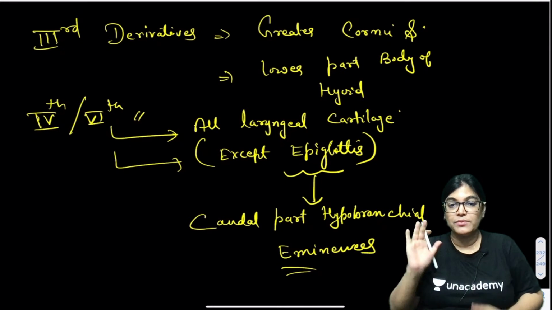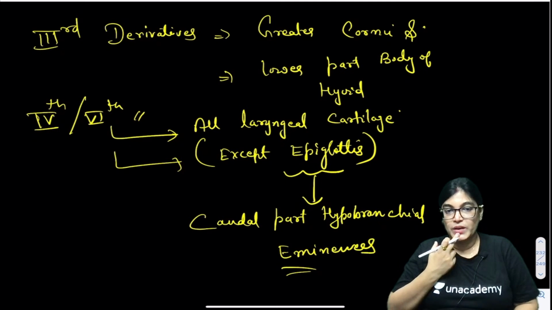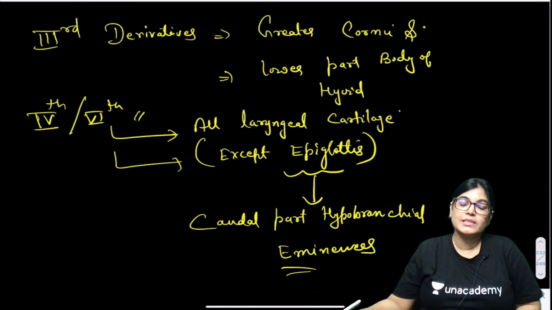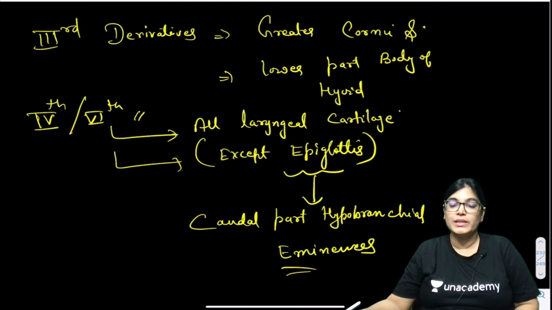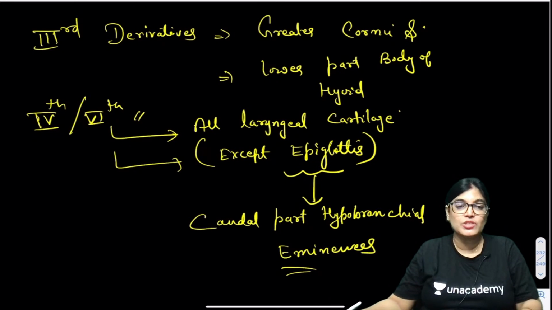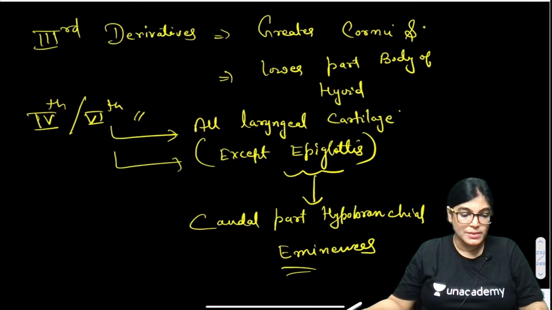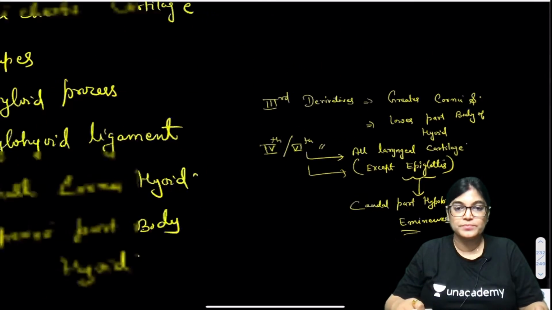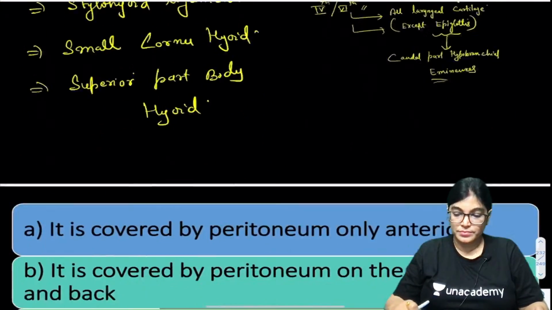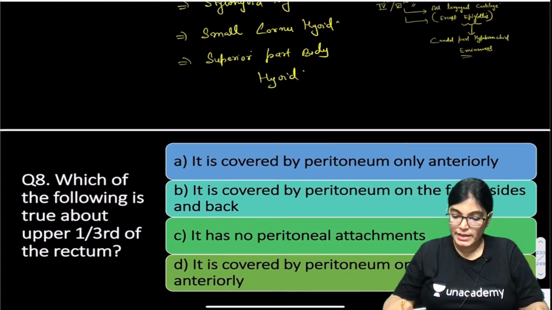Epiglottis is a leaf-like flap which is lying on the posterior aspect of tongue. Rest all cartilage, whether it is thyroid, cricoid, arytenoid, corniculate, or cuneiform cartilage, all the laryngeal cartilage is derived from fourth and sixth arch. So, done. Can we move on to the next MCQ, that is MCQ number 8? So let's move on to the 8th number MCQ.